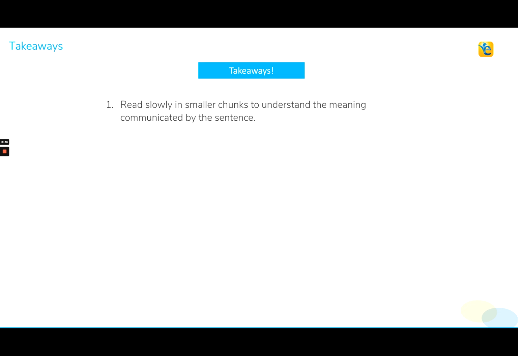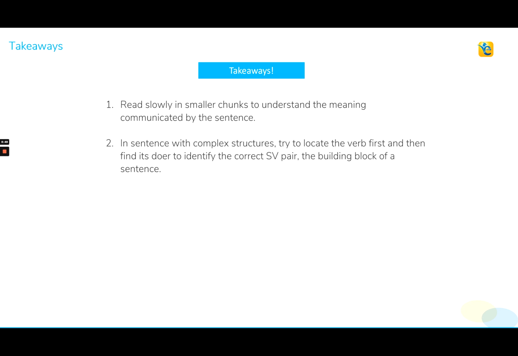We must read our sentence slowly in smaller chunks to understand the meaning communicated by the sentence, and this takeaway is applicable to each and every SC problem. This should be our habit, to read the sentence for the first time really slowly so that we understand what it's trying to tell us. Next, in sentences with complex structures, try to locate the verb first and then find its doer to identify the correct subject-verb pair. And this subject-verb pair is the basic building block of a sentence.